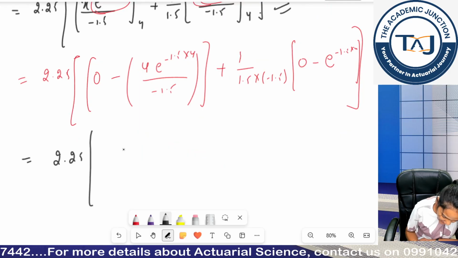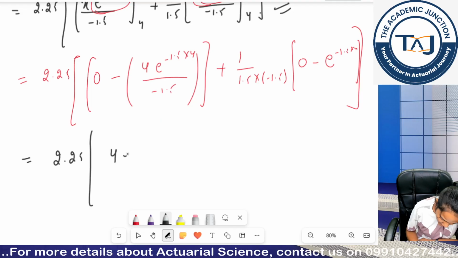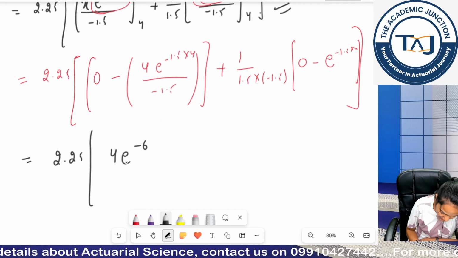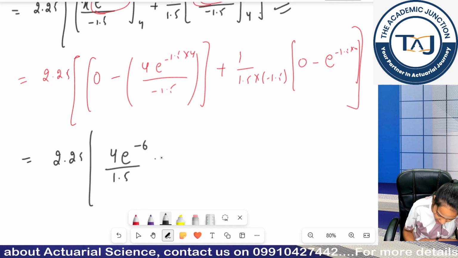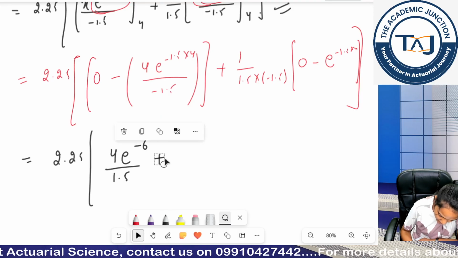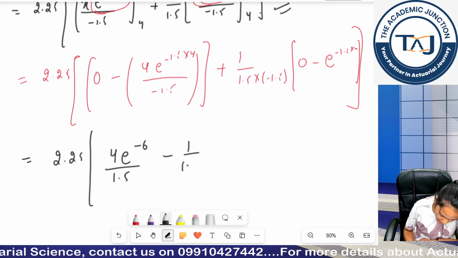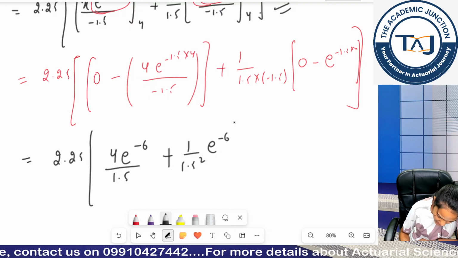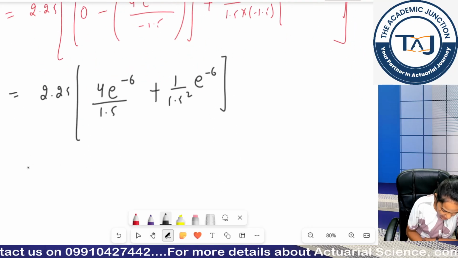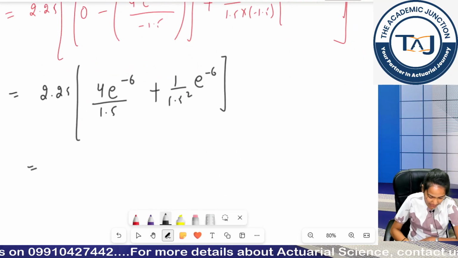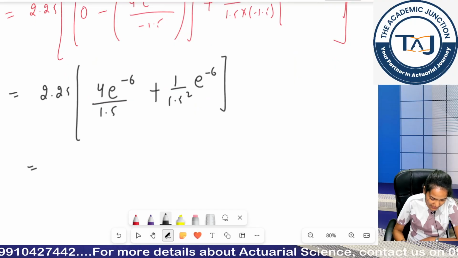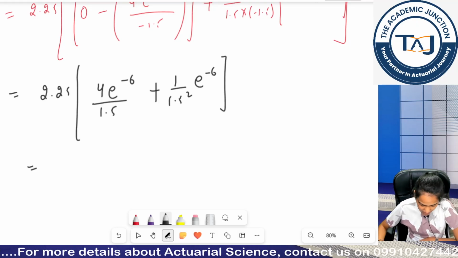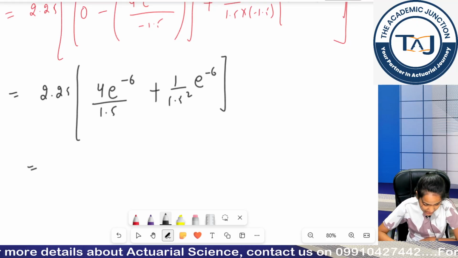2.25, big bracket, then I have positive e, 1.5 into 4 is 6 basically, right? So e raised to the power minus 6, I have 1.5 down there, it will become minus 1.5 whole square, and minus minus will get added on, minus 6. Now can you calculate the answer and tell me? It becomes pretty simple now. Quickly put in the values in the calculator and tell me the answer.